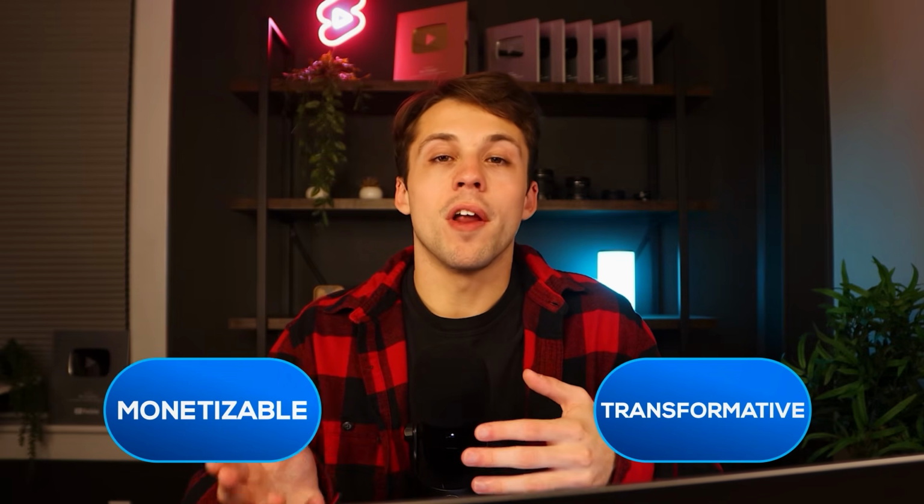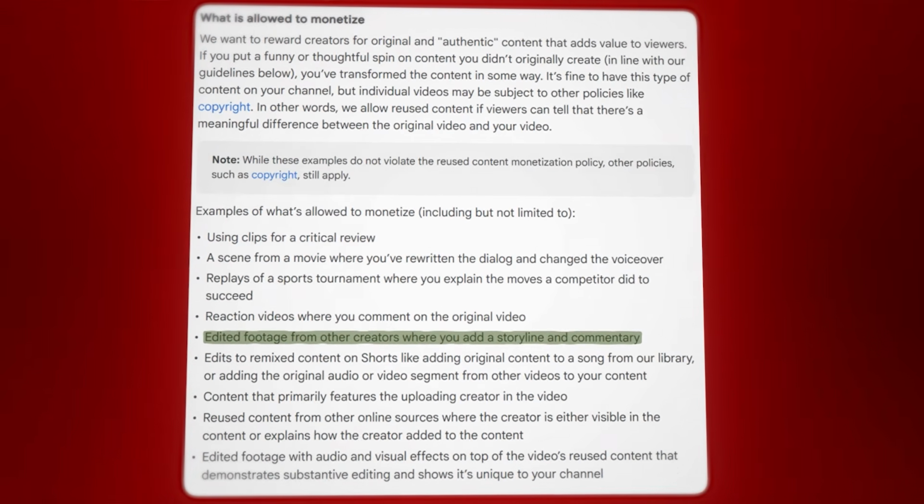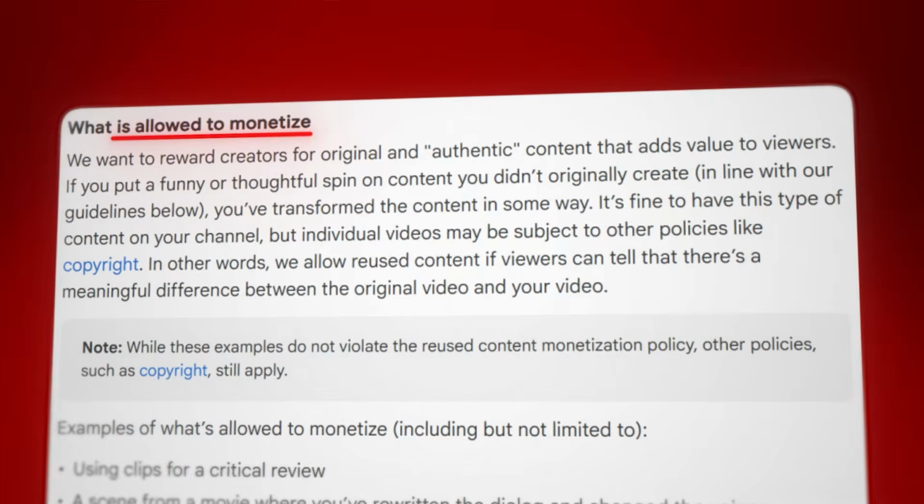Commentary is absolutely crucial to this type of content. It's how you make the content transformative and monetizable. As YouTube's guidelines clearly state that edited footage from other creators where you add a storyline and commentary is allowed to monetize. And here's exactly how you go about that. First, you want to find successful competitor channels that are currently going viral within the commentary niche. Just simply scrolling through the shorts feed will work, as this is one of the most popular types of content on YouTube Shorts. You literally can't miss it.